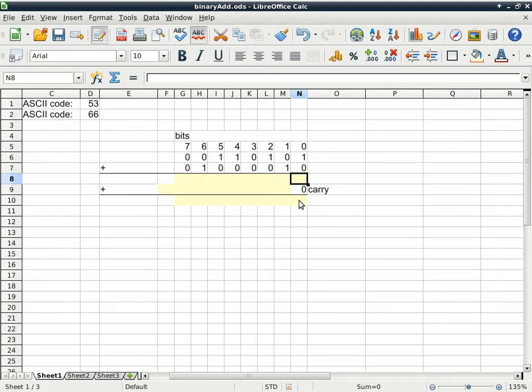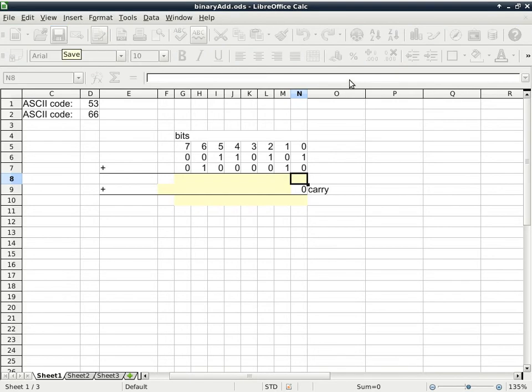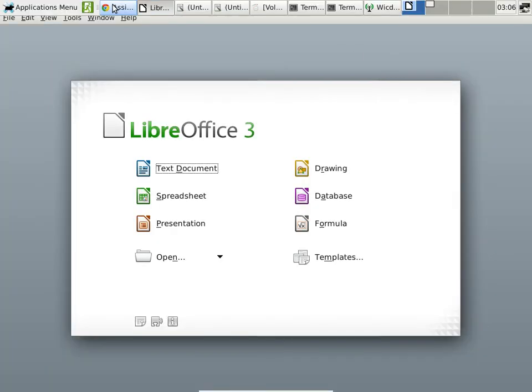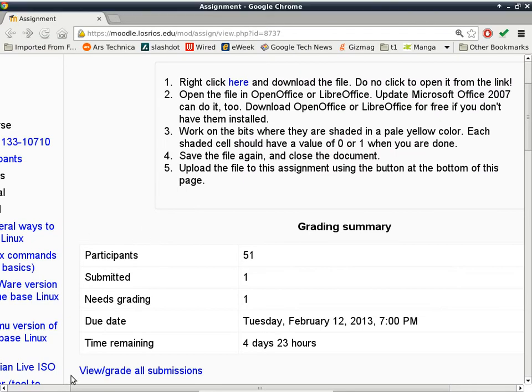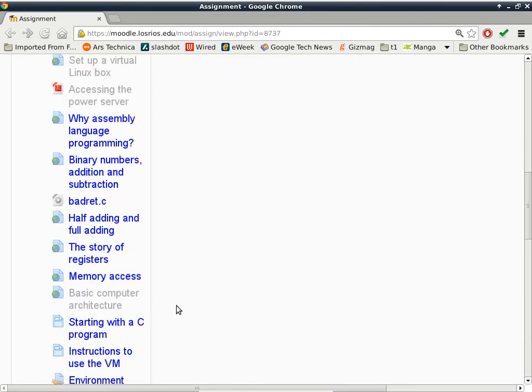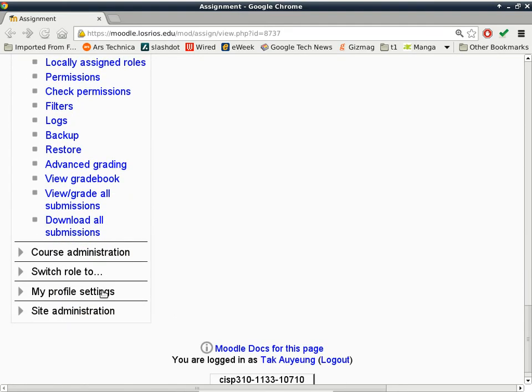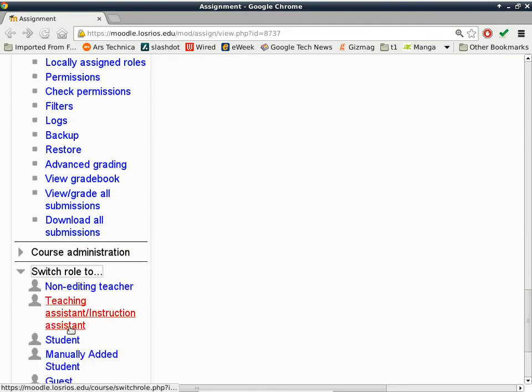Yep. So we're just turning in literally the spreadsheet. But that is correct. So let's say I'm done here. Okay, so I save the file. And after you save the file, it probably is a good idea to close it first, just so that you make sure that your file is finalized. You go back to the homework assignment. Now let me change my role to a student, otherwise you cannot see what you should be seeing. So let's see here. Switch role to student.